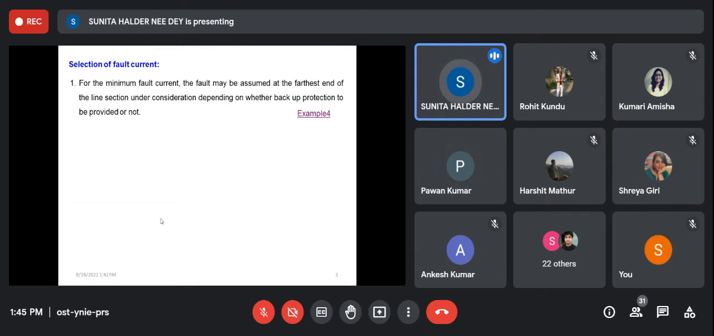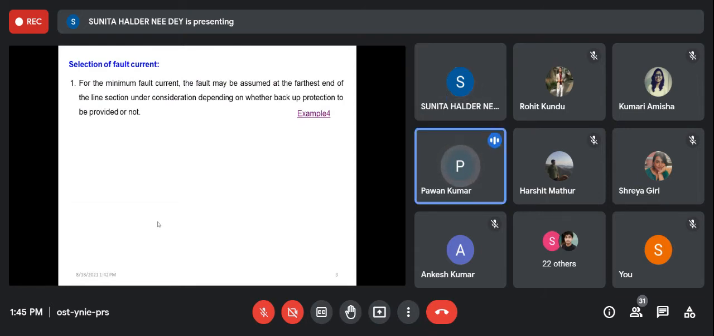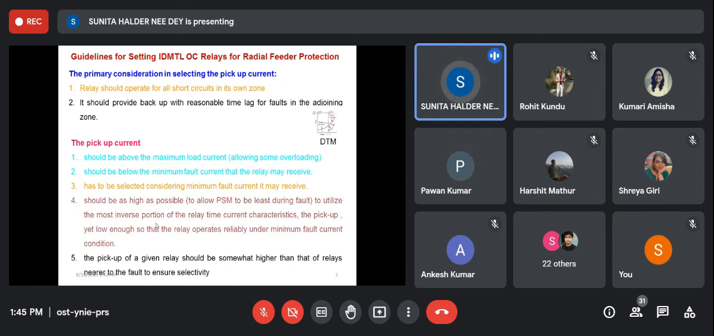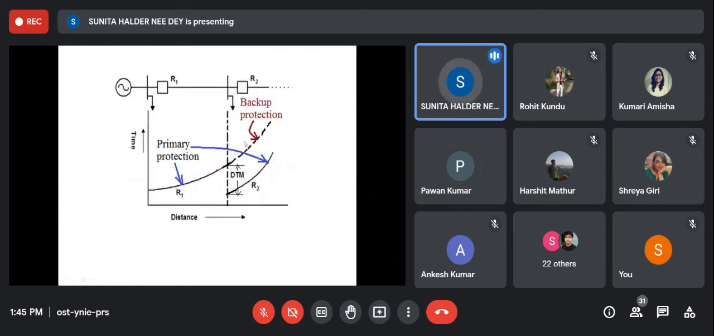Ma'am, it means that we can use IDMT both on the load side or on the generator side, right? Near the load or near the source. Actually, in the transmission line, it has this type of characteristic.